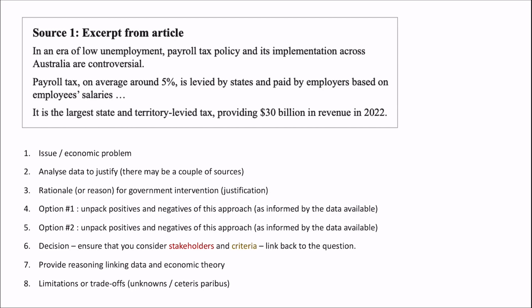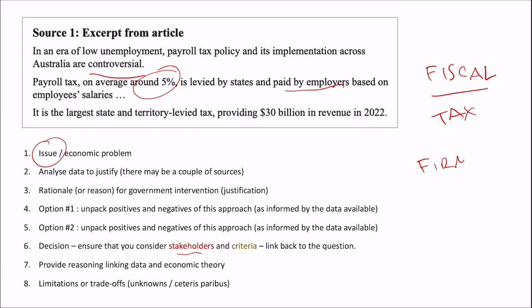In an era of low unemployment, payroll tax policy and its implementation across Australia are controversial. Okay, we're starting to see this idea, first of all, of an issue, problem. Payroll tax on average is around 5%, and it's levied by states and it's paid by employers. We're already starting to see from part 6 here this idea of stakeholders. We're seeing it's a fiscal policy question. It's around tax. Okay, we're starting to see our stakeholders, our firms. It's based on employees' salaries, so the more you pay your employees, the more you probably pay this 5% tax. Firms pay a 5% tax.